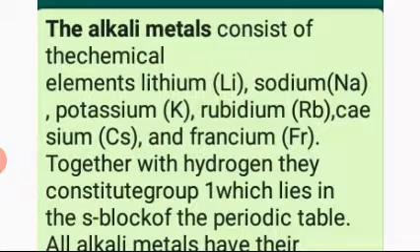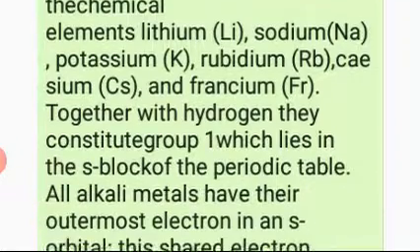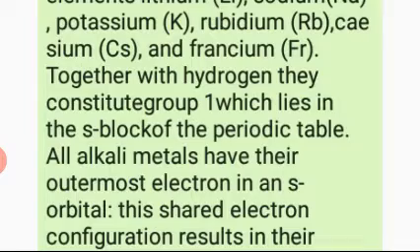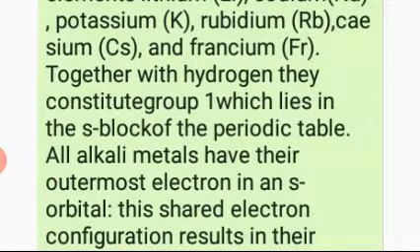It consists of the chemical elements lithium, sodium, potassium, rubidium, cesium, francium. Together with hydrogen, they constitute group 1.